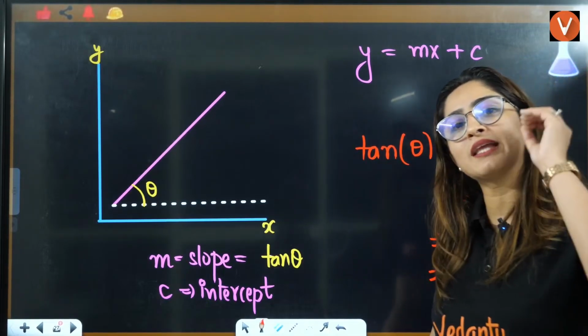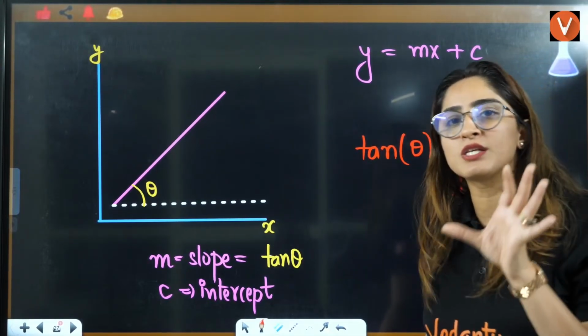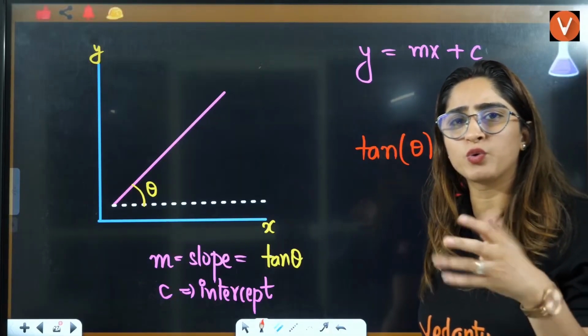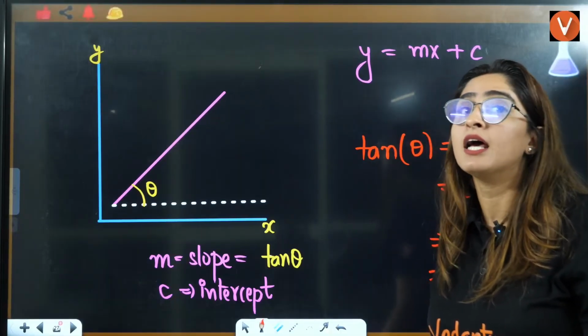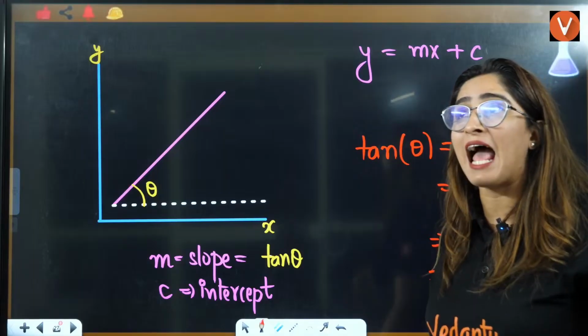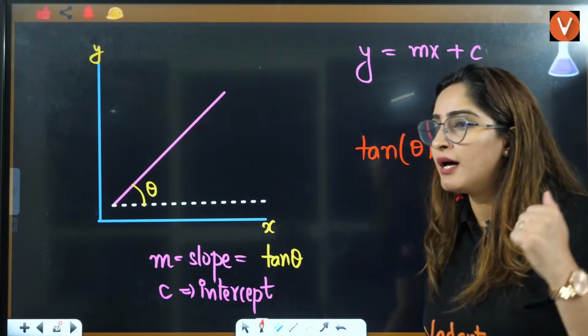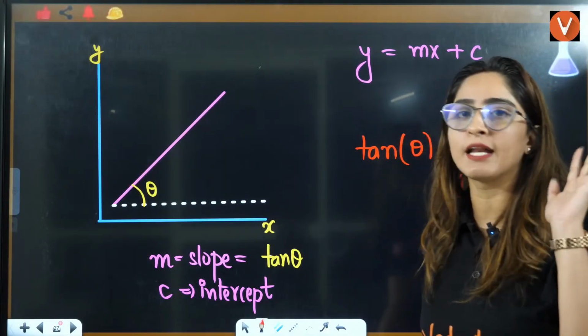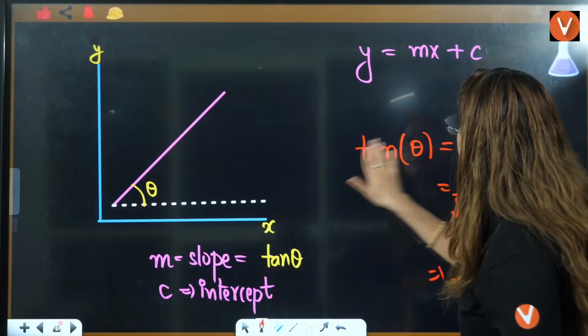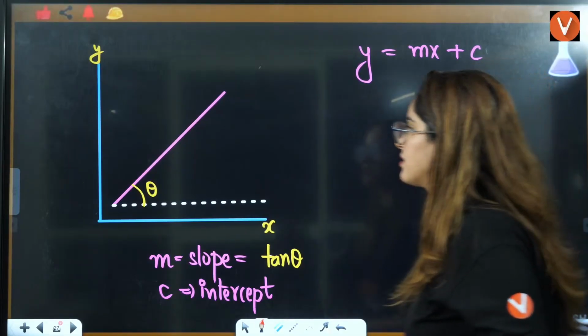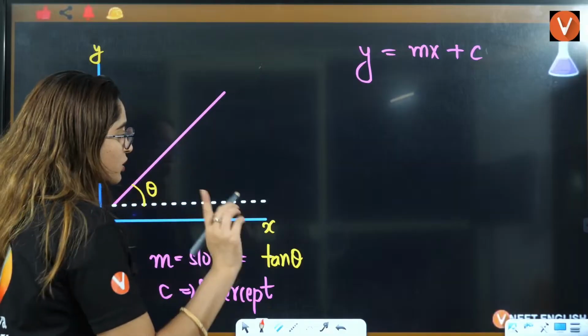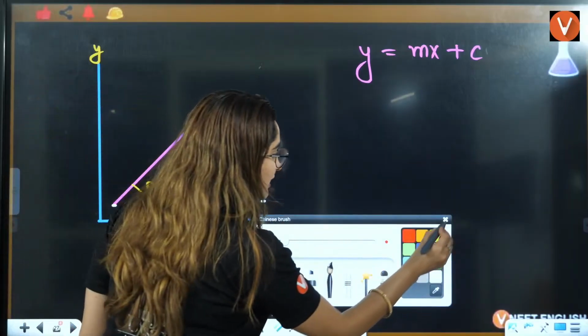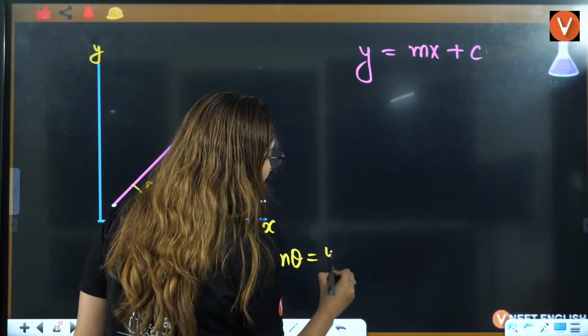They will give you this value in the exam. If you know it, that's great, like tan 45 is 1, but they don't expect it. This you should definitely know: tan theta is equal to y by x.